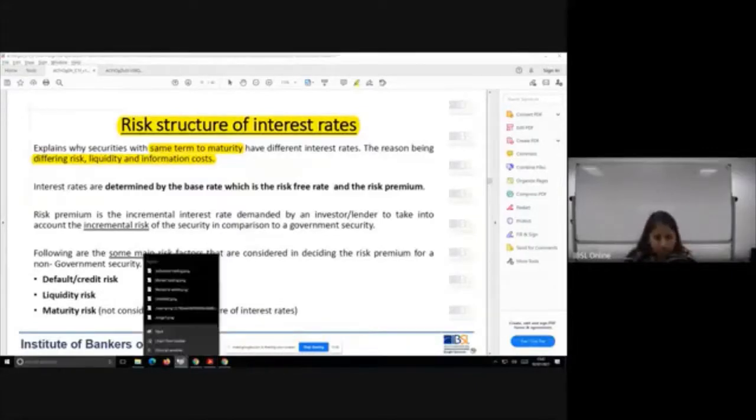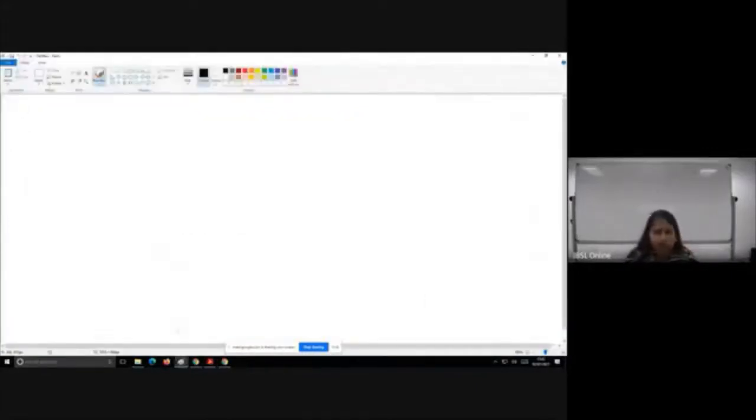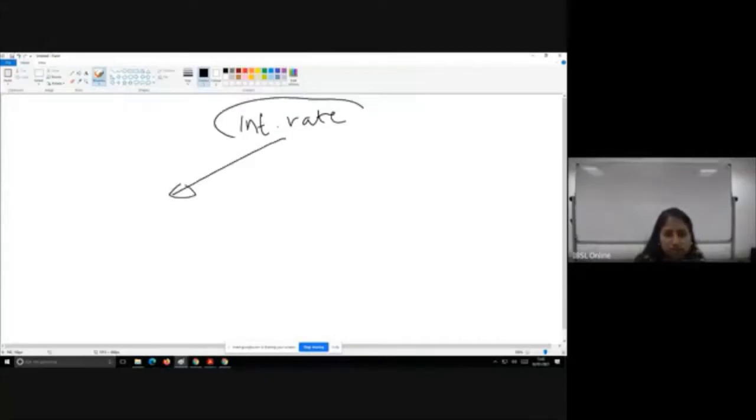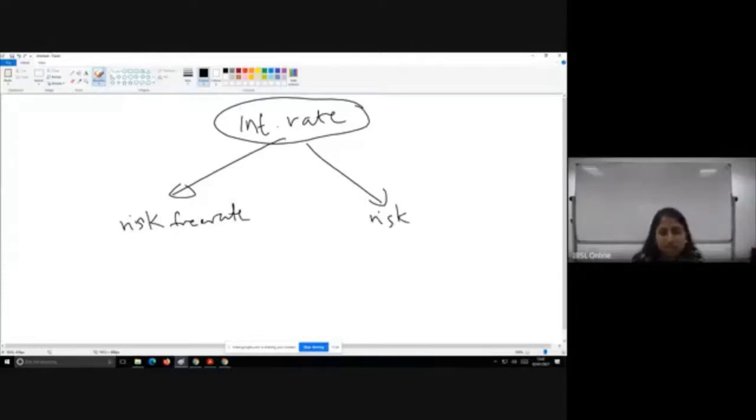So what we are saying is interest rate includes two components. One is the risk-free rate. The other one is the risk premium.